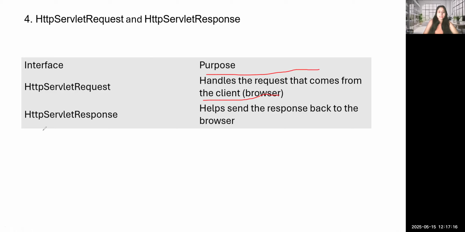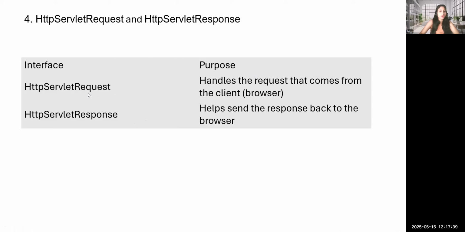HttpServletResponse means what? It helps to send the server's response back to the browser. Both are interfaces. Got this point? Hope you got this point.